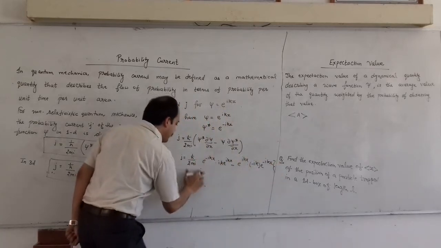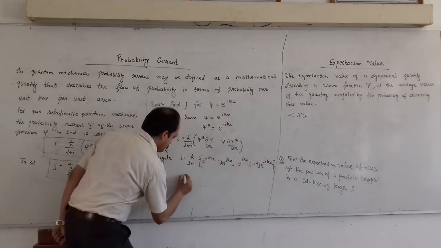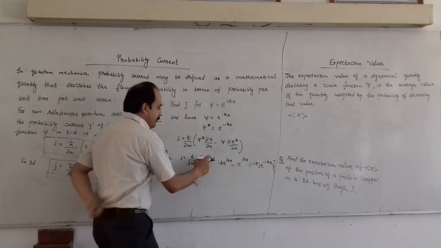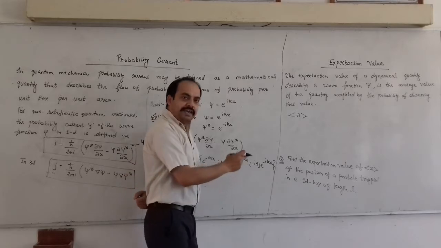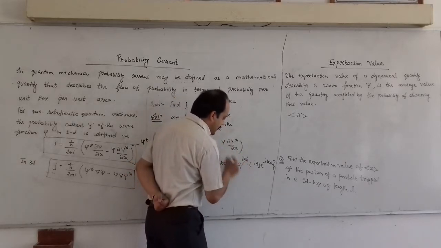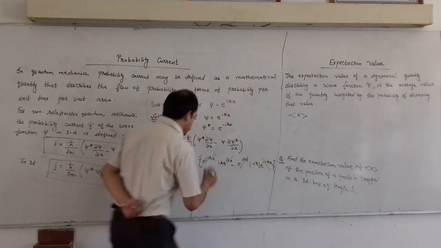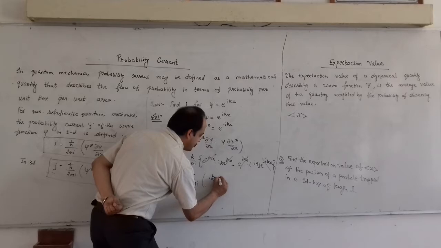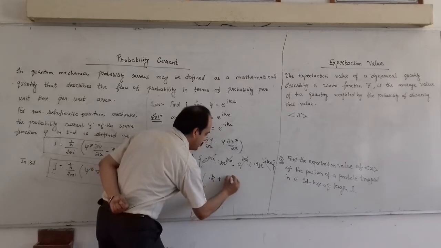We use a curly bracket. Here we get h cut upon 2mi, and e to power minus i kx times e to power i kx is equal to 1, so this cancels out, and we have i k minus minus i k, that is plus i k.